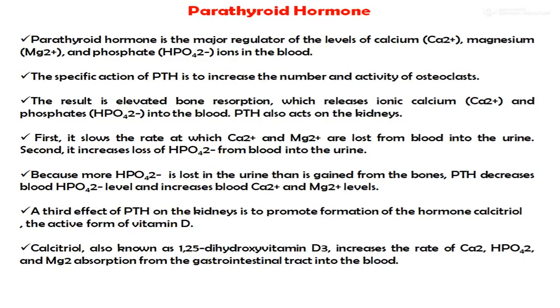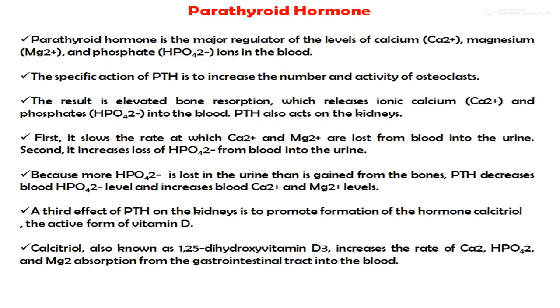Firstly, it slows the rate at which calcium and magnesium are lost from blood into the urine. Second, it increases the loss of phosphate from the blood into the urine. Because more phosphate is lost in the urine than is gained from the bones, the parathyroid hormone decreases the blood phosphate level and increases the blood calcium and magnesium levels.